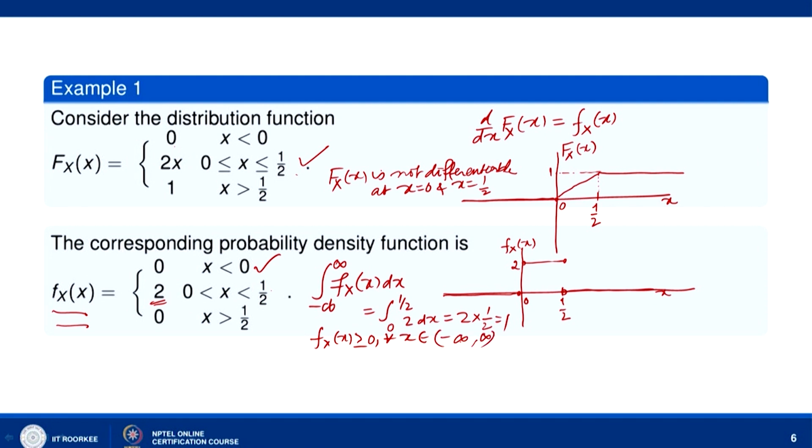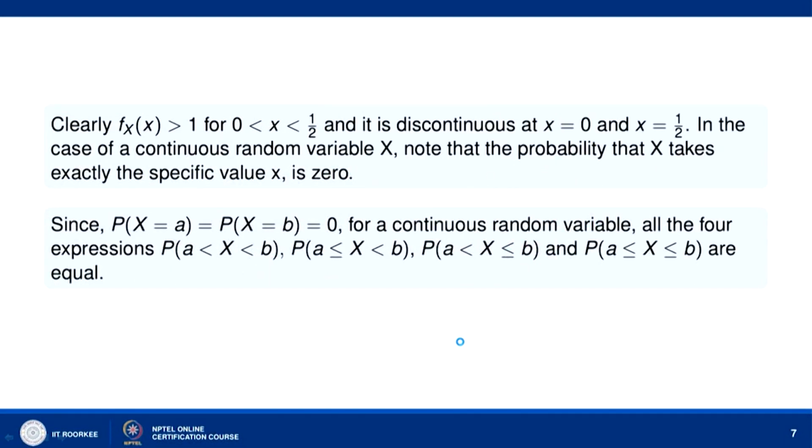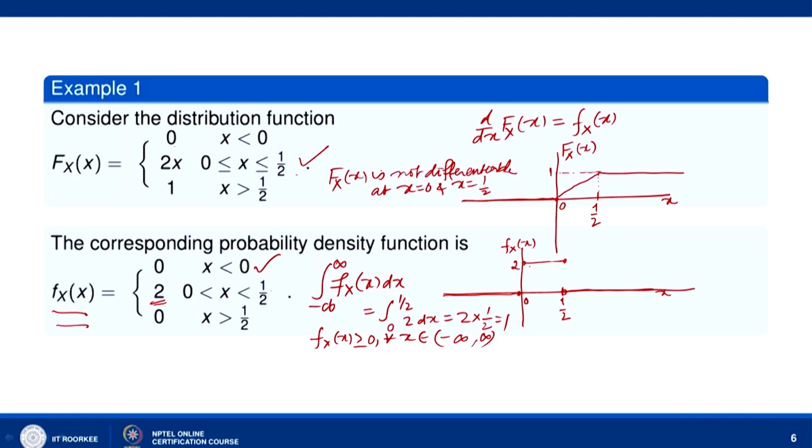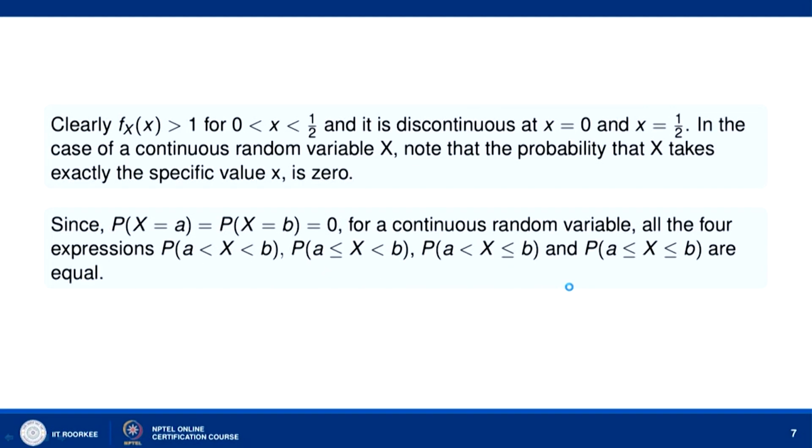So, it is a probability density function. Now, let us go to the next. Here I have explained clearly f_X(x) is greater than 1 for 0 less than x less than half. It is discontinuous at x equal to 0, you can see it is discontinuous at x equal to 0 and also discontinuous at x equal to half.